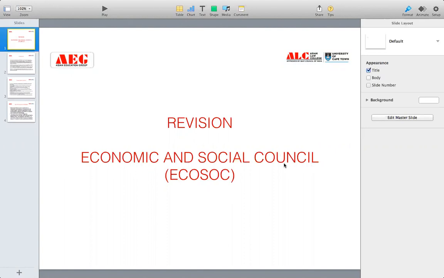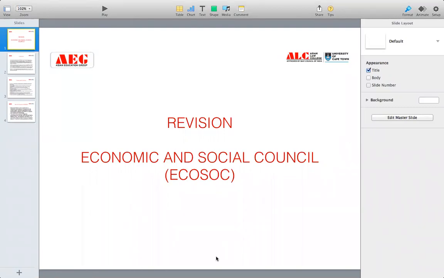So this is basically one of the organs of the United Nations. So we are doing 5 organs of the United Nations in our revision topic. First, I did General Assembly with you people. Then I did Security Council. This is the third topic that we have to do, that is Economic and Social Council. So I'll be explaining the composition, powers, and functions of the Economic and Social Council to you people.